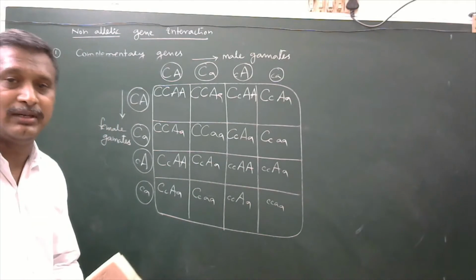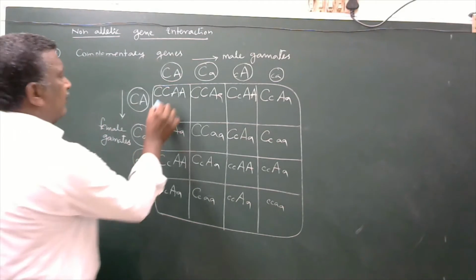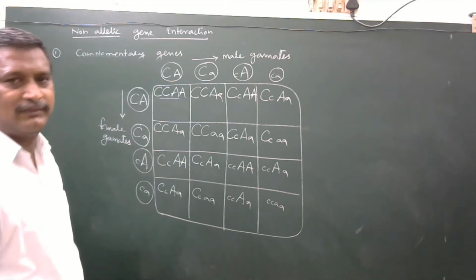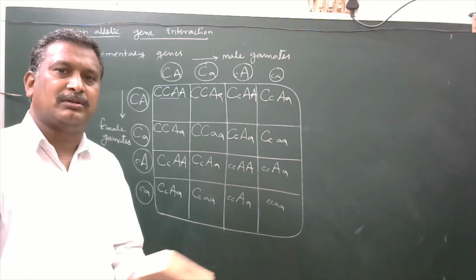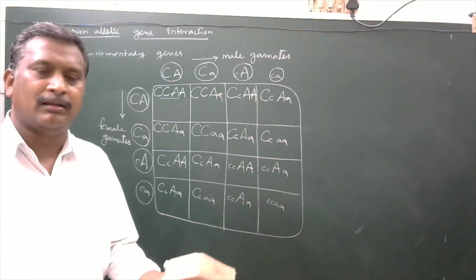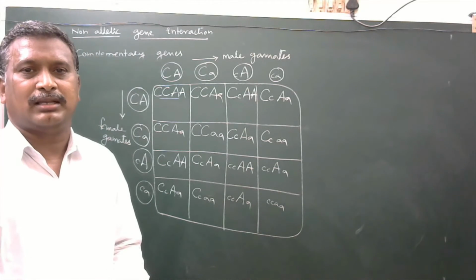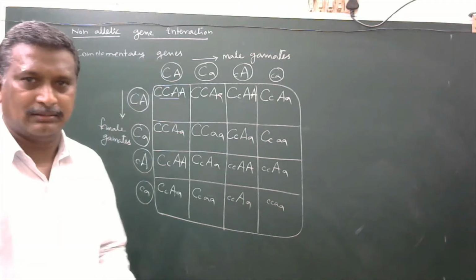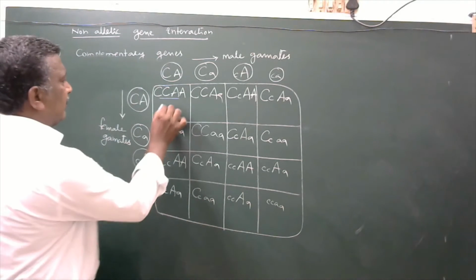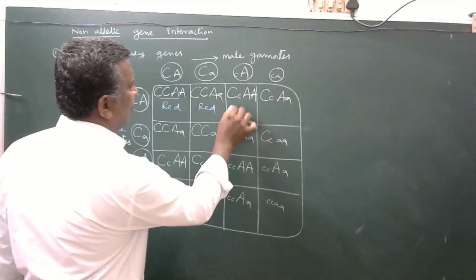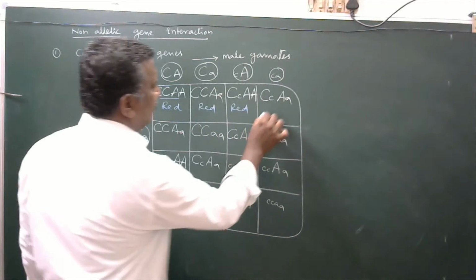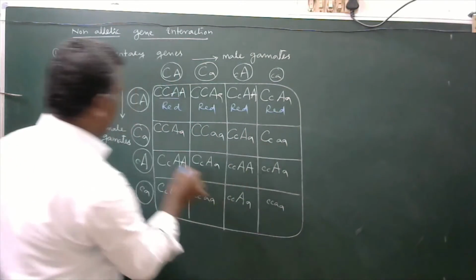What will be the phenotypes? Here, presence of two kinds of dominant non-allelic genes can interact in such a way that they produce anthocyanin. Automatically, anthocyanin pigment gives red color to the flower. Hence, red, red, red. Here, red, red.